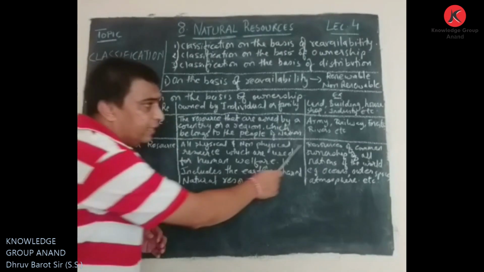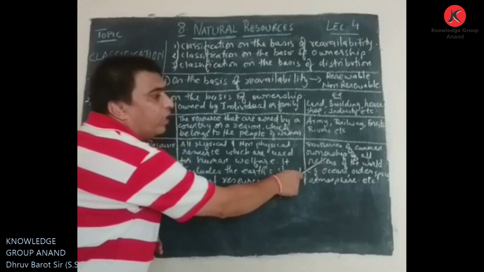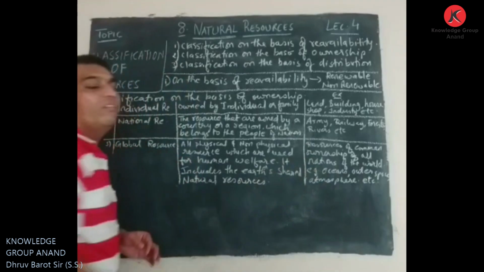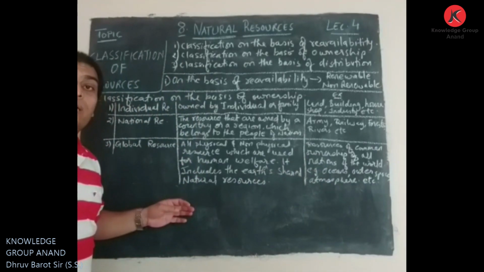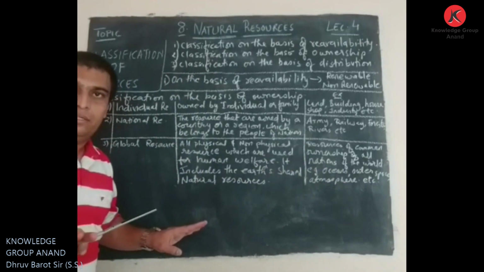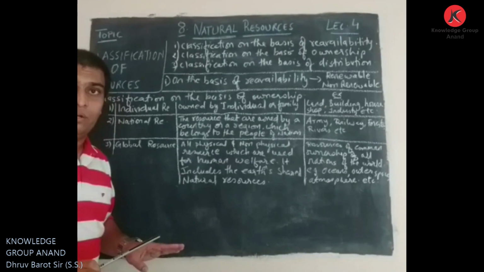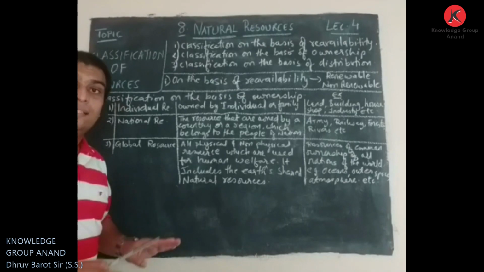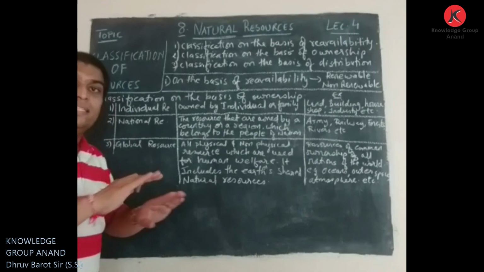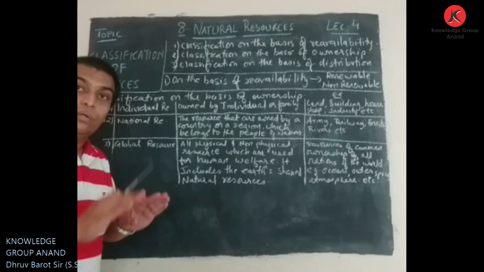So let us see the example. Resources of common ownership of all nations of the world. Here the ownership is common. There is no individual or national owner of these resources. The owners of these resources are each and every country of the world.